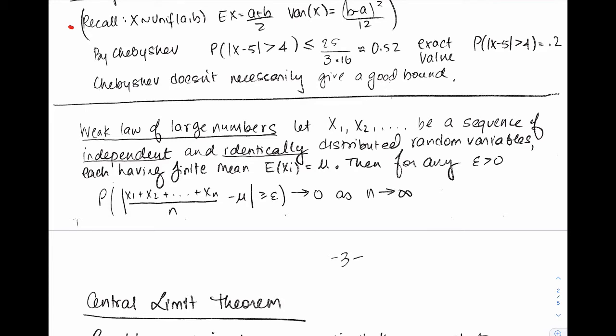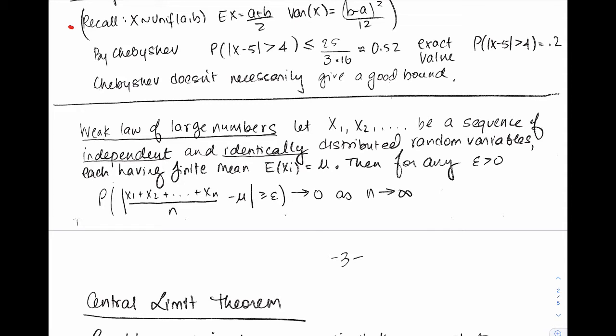You might have heard more the strong law of large numbers, and this is the weak law. So what do we have here? If you have a sequence of independent, identically distributed random variables, so all of them, xi is independent of xj if i is not equal to j. And they're identically distributed, so all of these xi's have the same distribution.